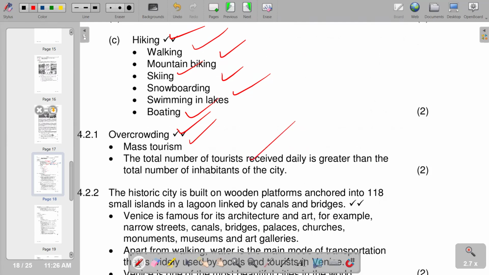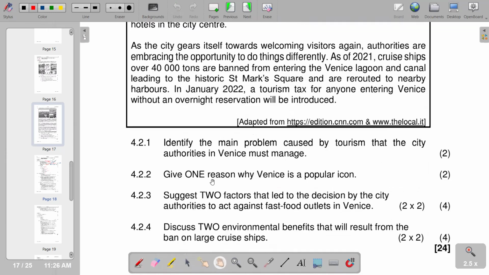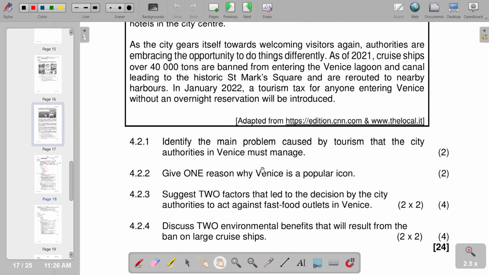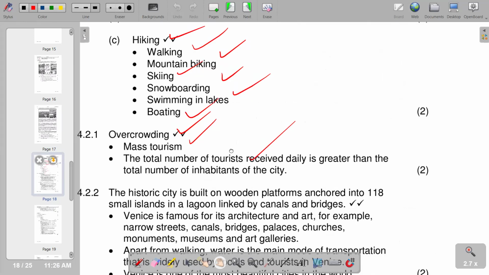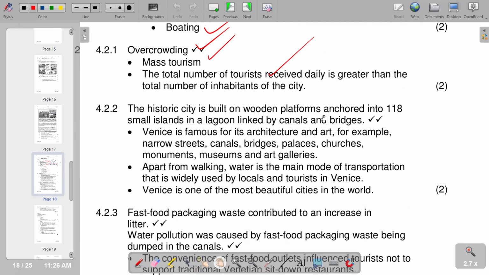So move on to the next part of our question. Give one reason why Venice is a popular icon. So in response to that, you'd see that the historic city is built on wooden platforms anchored on 118 small islands in a lagoon linked by canals and bridges. That's the first point. Venice is famous for its architecture and art, for example, narrow streets, canals, bridges, palaces, churches, monuments, museums, and art galleries. Further points we also have that are also correct.